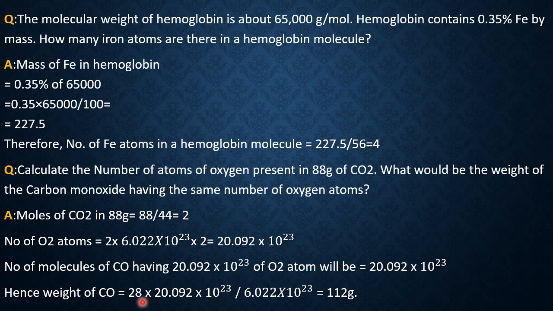So the mass of CO equals 28 into this number by 6.022 into 10 to the power 23, since 1 mole is 28 gram of carbon monoxide. After simplification, you will get 112 gram.